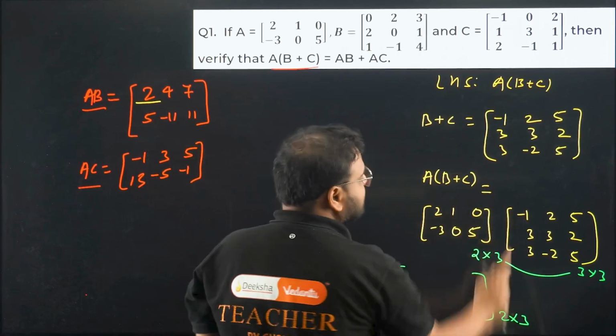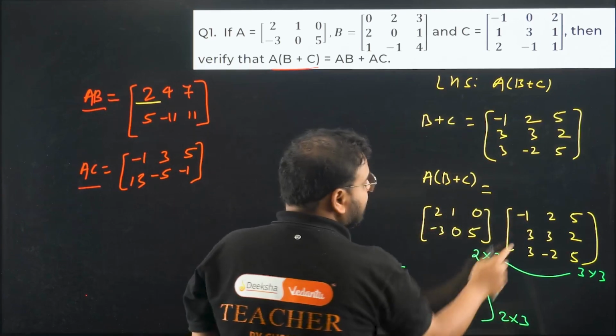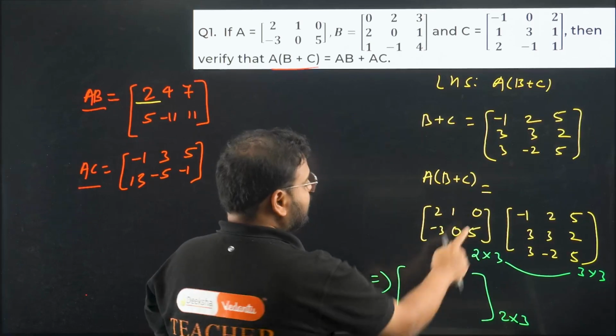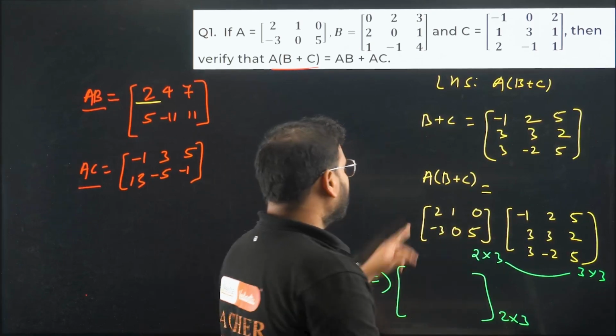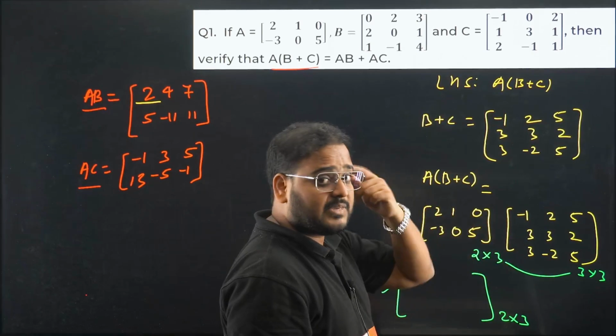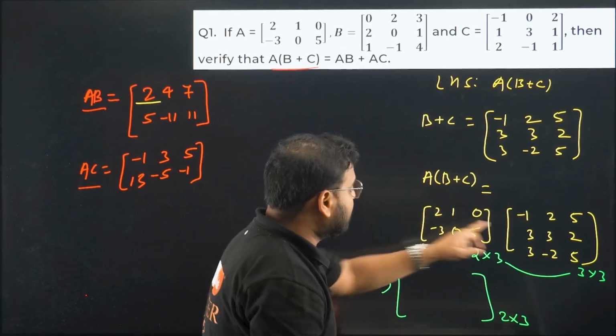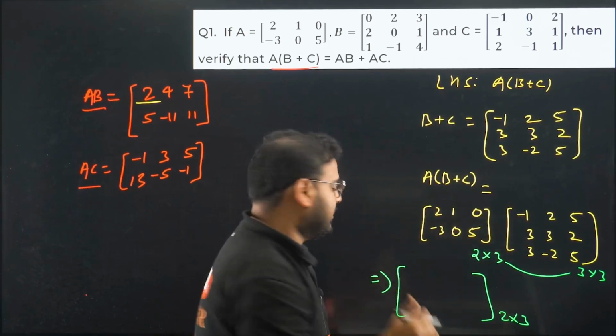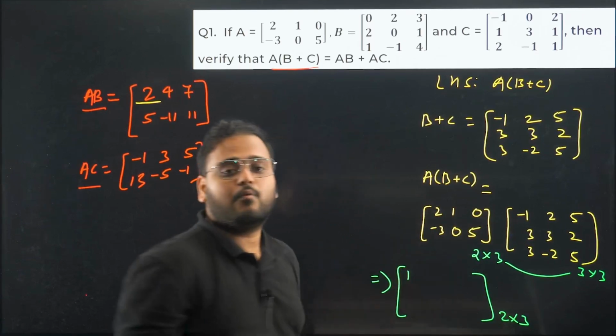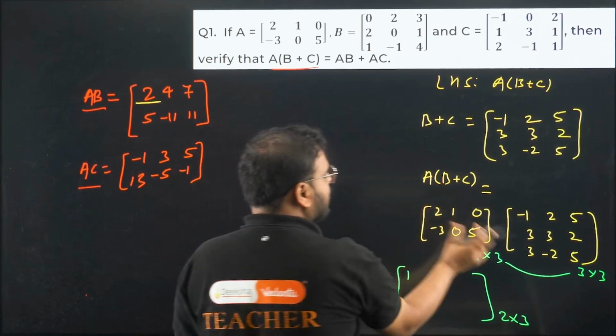Multiply 2 into minus 1 is minus 2. 1 into 3 is 3 and 0 into 3 is gone. What am I getting? Minus 2 and plus 3. Add that, you get 1 over here. So first row, 0 into 3 is 0.